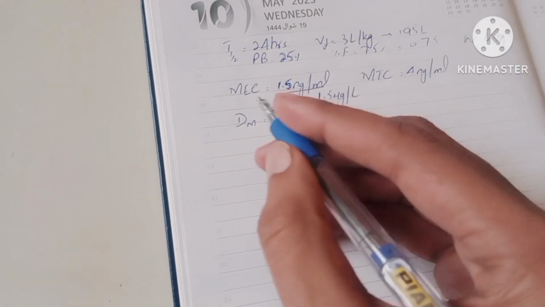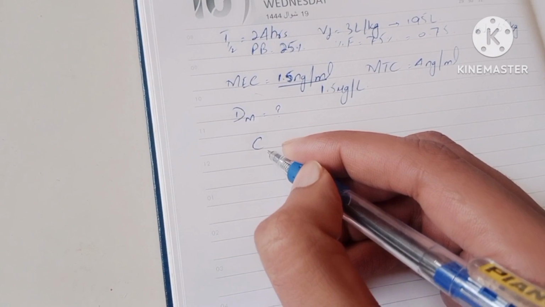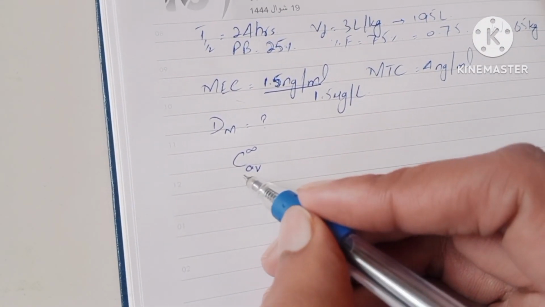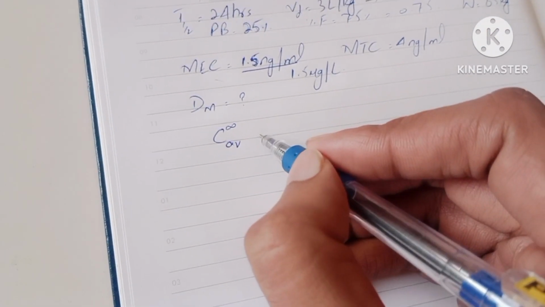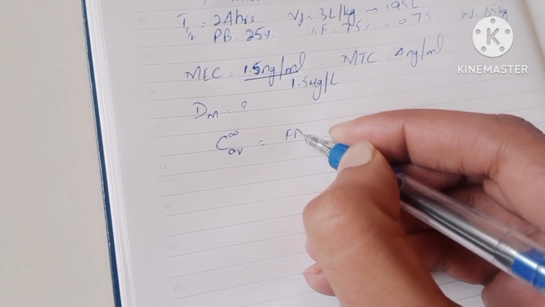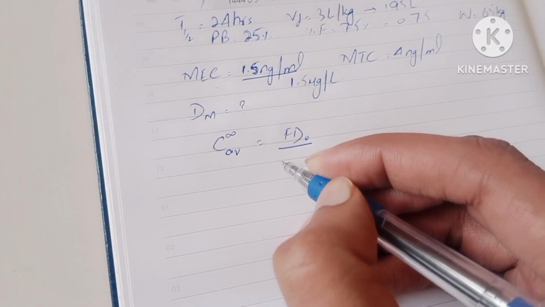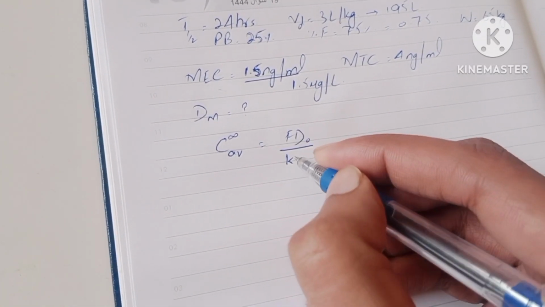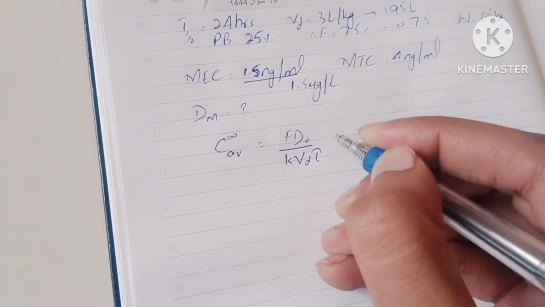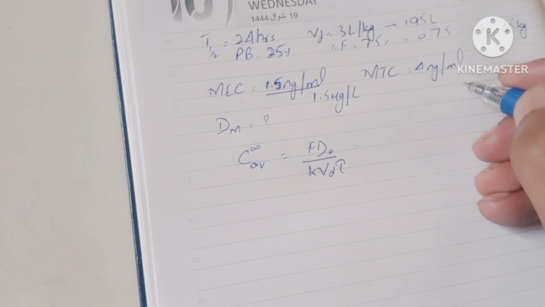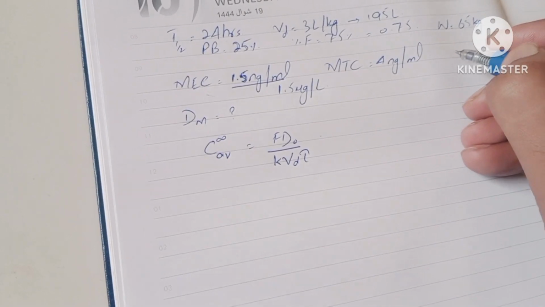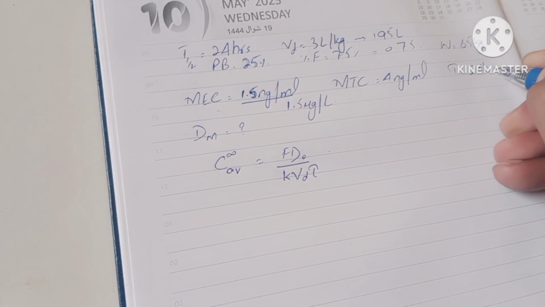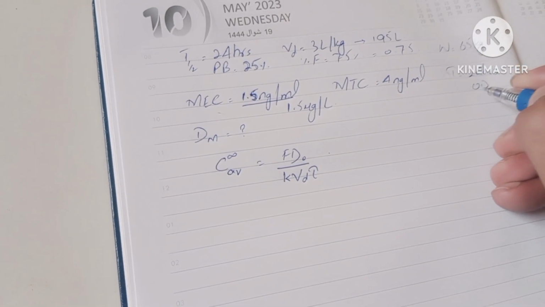The formula that we have to use is C average, meaning average plasma concentration, that is equal to F D naught over K VD tau. Remember, dosing interval tau is equal to 24 hours, meaning OD dose is given.